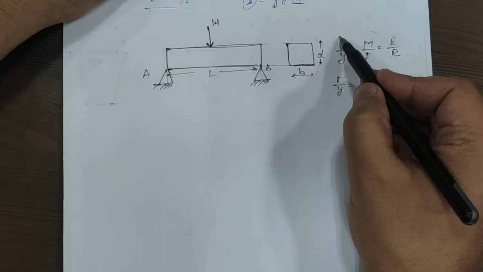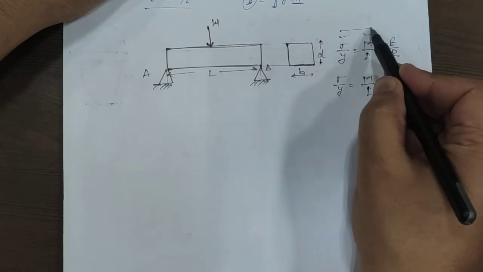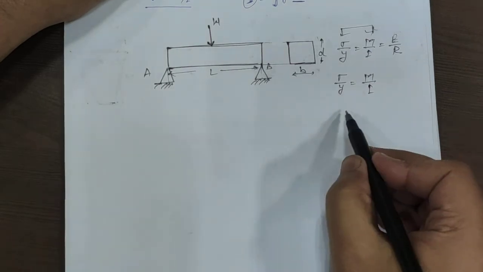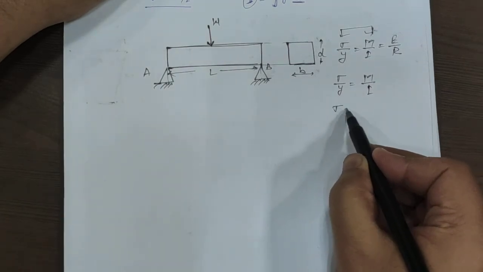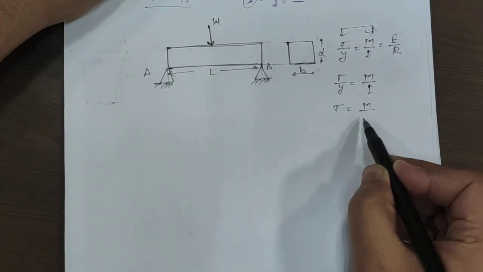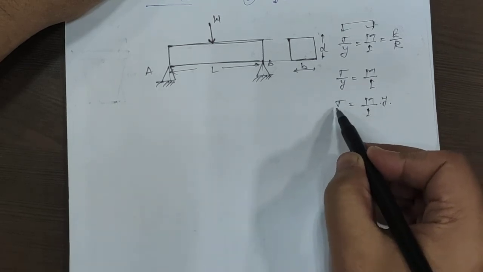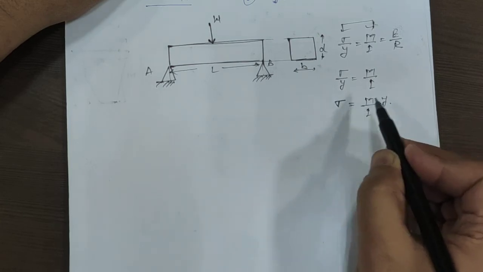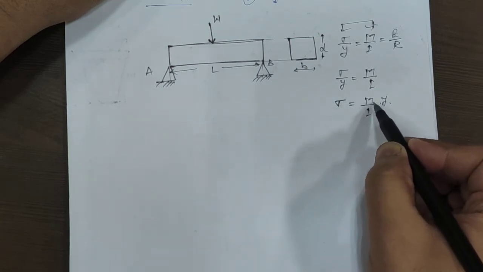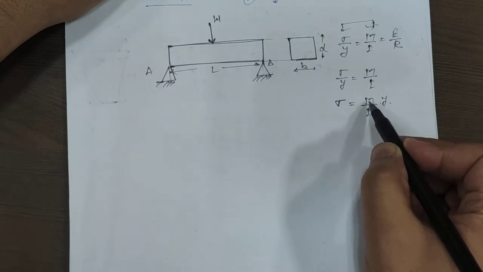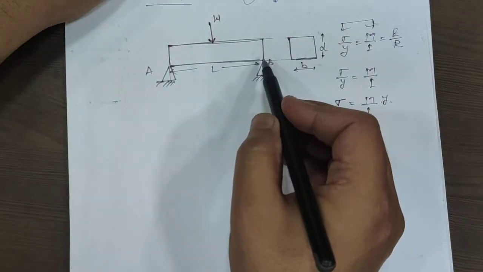So basically we have to use the first and the second term. Then sigma maximum we have to calculate, sigma is equal to M upon I into y. Okay, so if we have to calculate maximum bending stress, then we will calculate it corresponding to maximum bending moment. Okay, and this maximum bending moment we will calculate from the bending moment diagram.